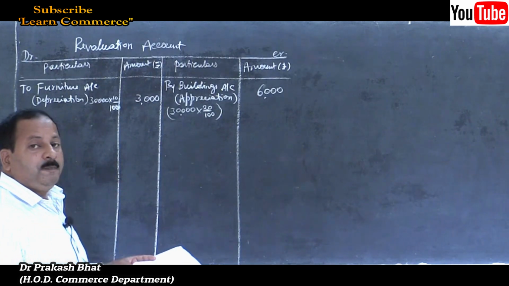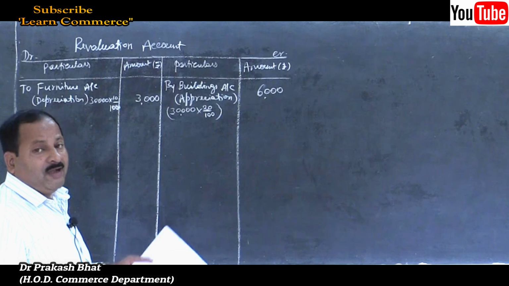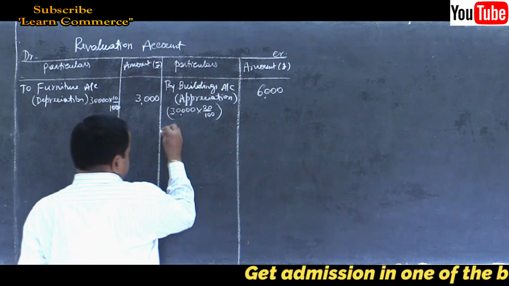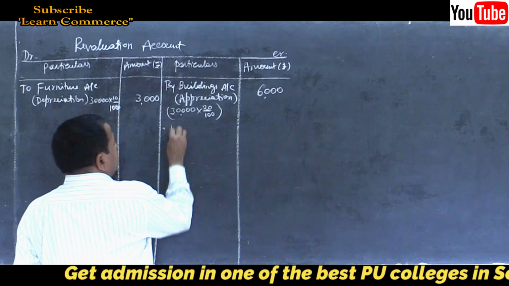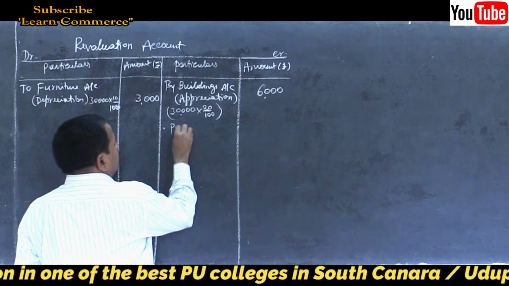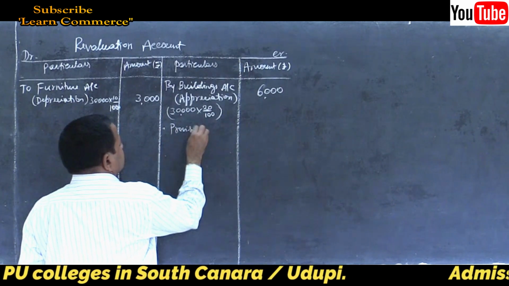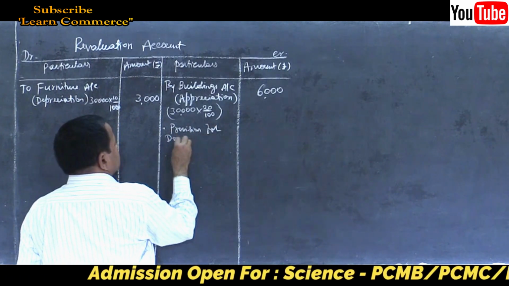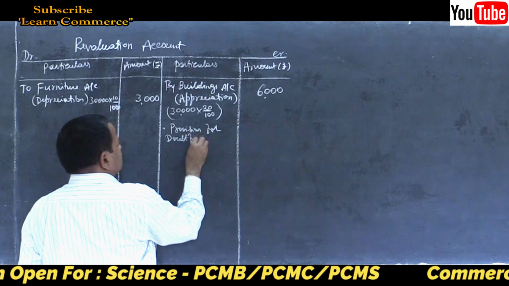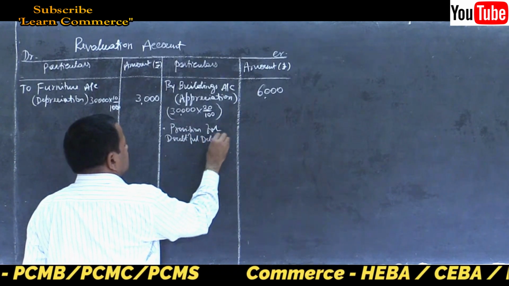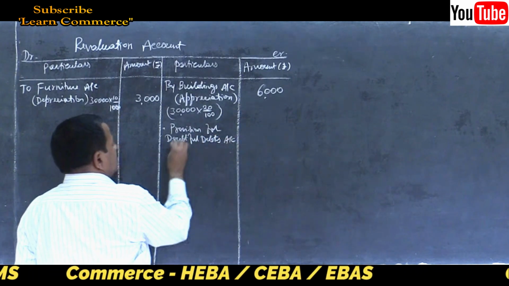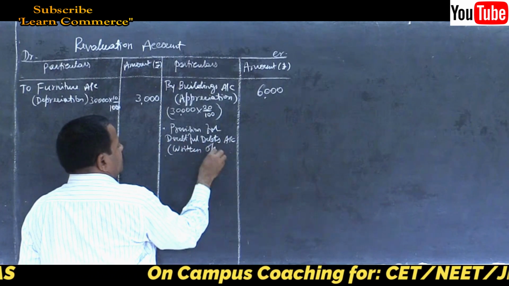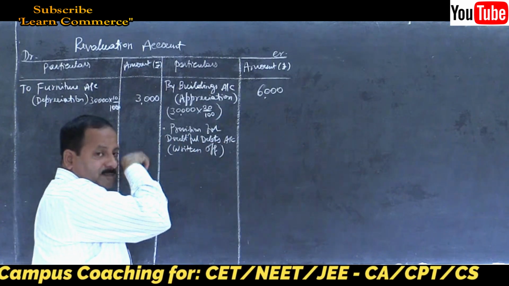Then PDD is no longer required. That means remove PDD. So it is a profit to the business, by provision for doubtful debts account written off. PDD written off means PDD is removed. Very simple.